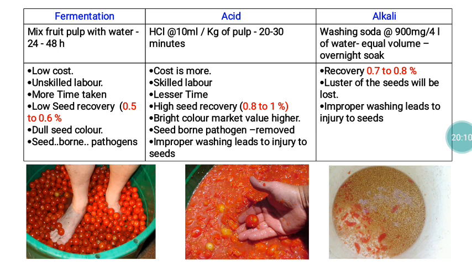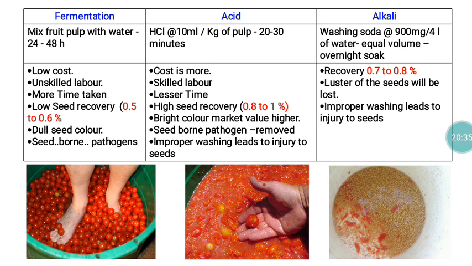So at the end of the fermentation, the seeds get separated and settle at the bottom. The fruit pulp, skin, everything will float on the surface. After thorough washing, we can separate the seeds. But the problem here is the seed recovery percentage is very low, 0.5 to 0.6%, and the color of the seed is also very dull. It's not bright looking. There are lots of chances for survival of the pathogens.